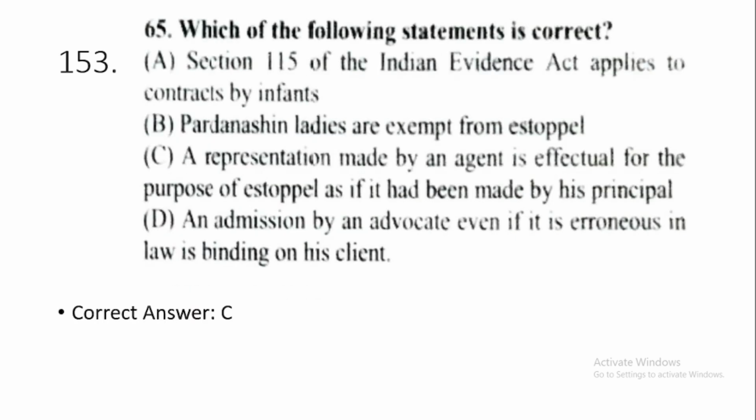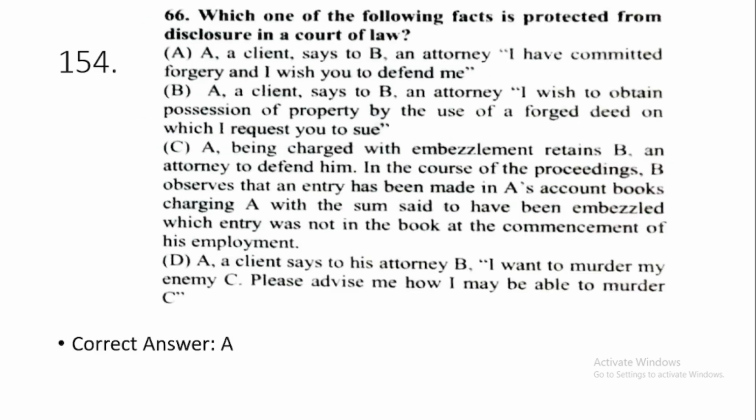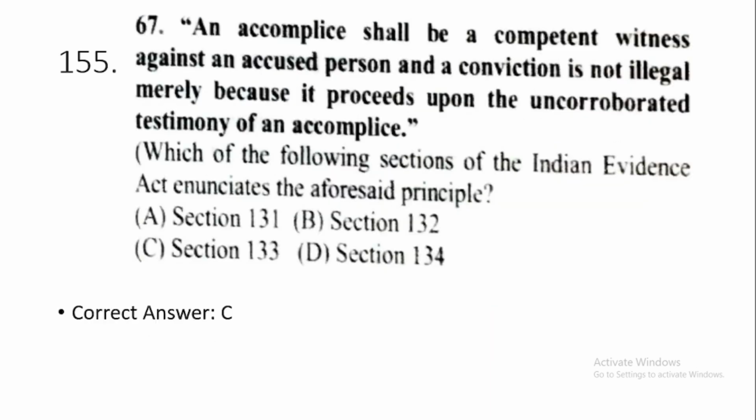153. Which of the following statements is correct? Option number C. A representation made by an agent is effectual for the purpose of estoppel as if it had been made by his principal. Question number 154. Which one of the following facts is protected from disclosure in a court of law? This is option number A. A client says to an attorney, I have committed forgery and I wish you to defend me. So this is one of the facts which is protected from disclosure in a court of law.